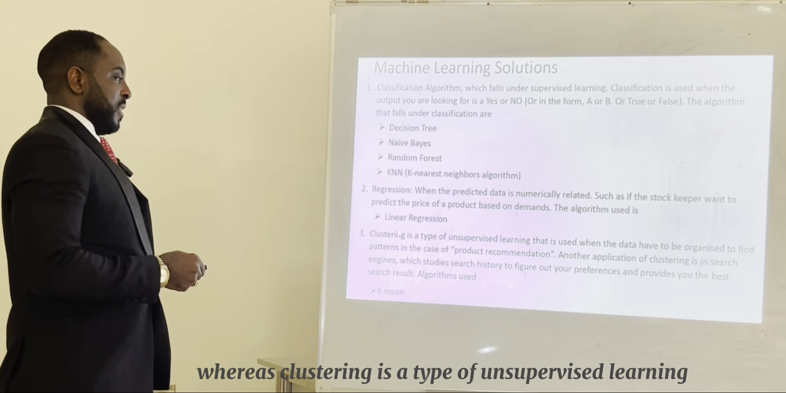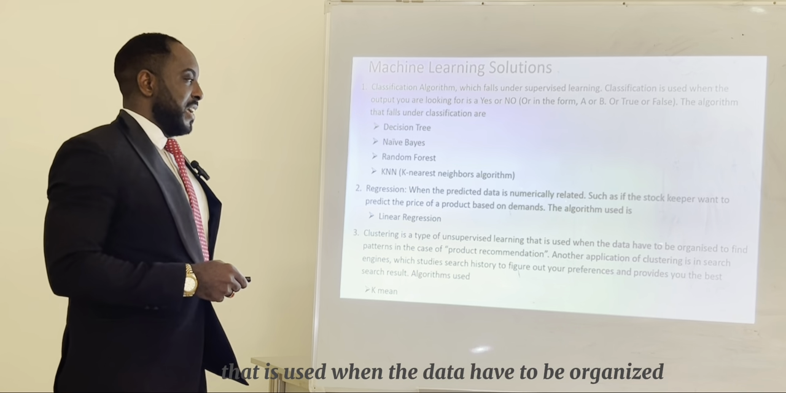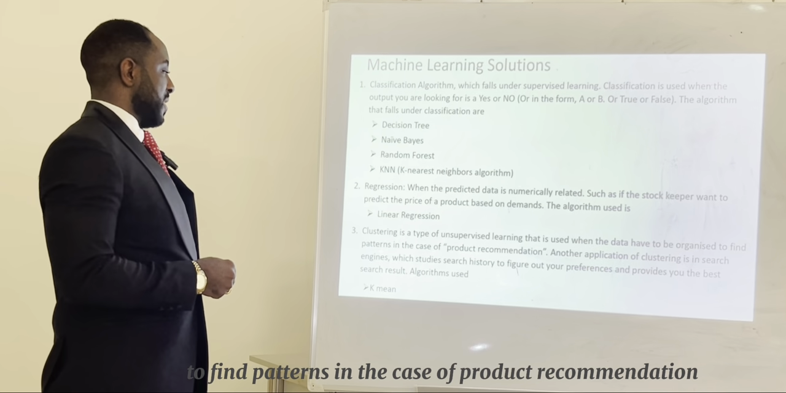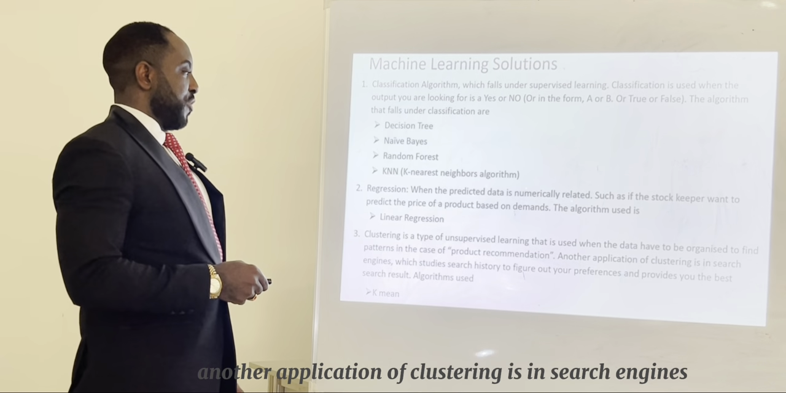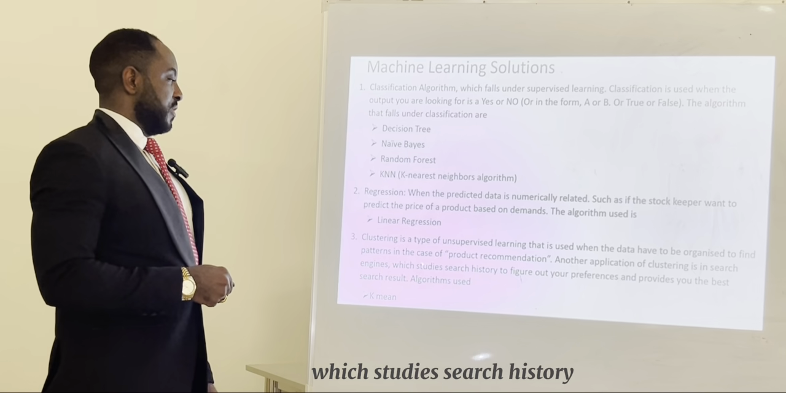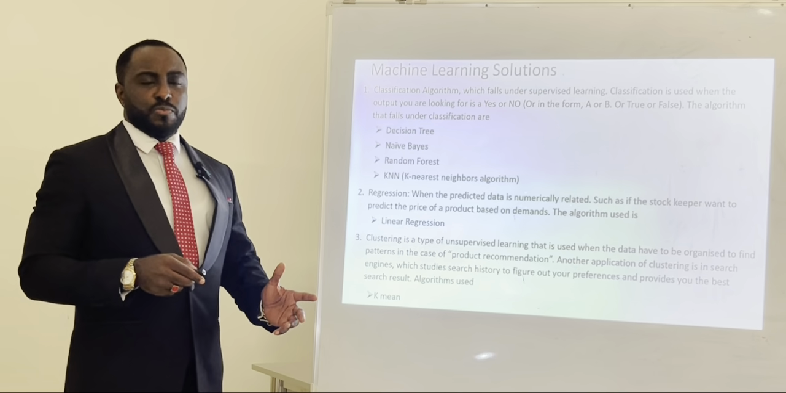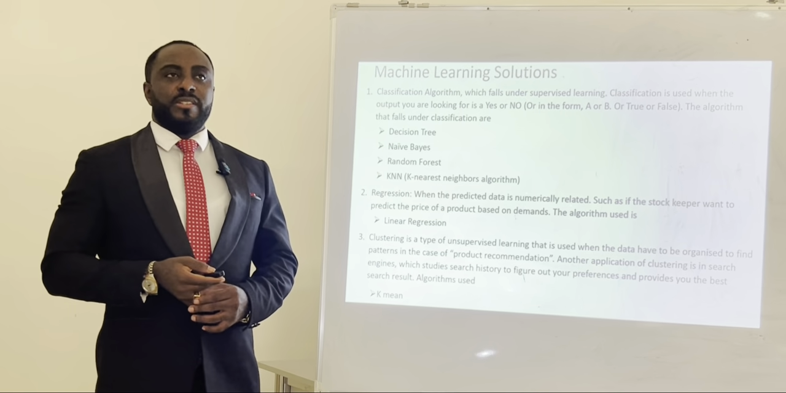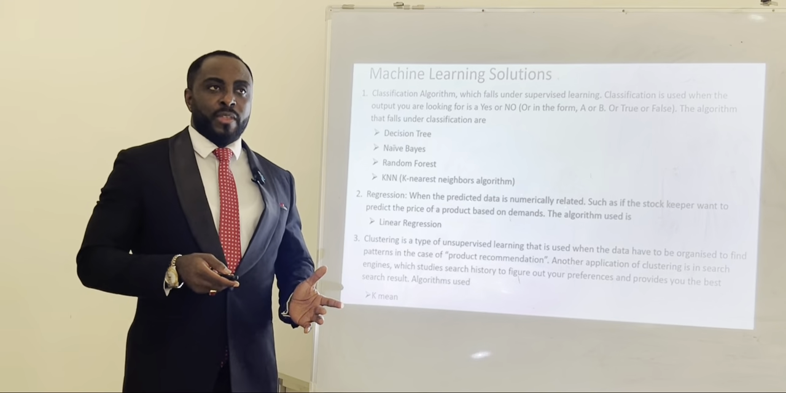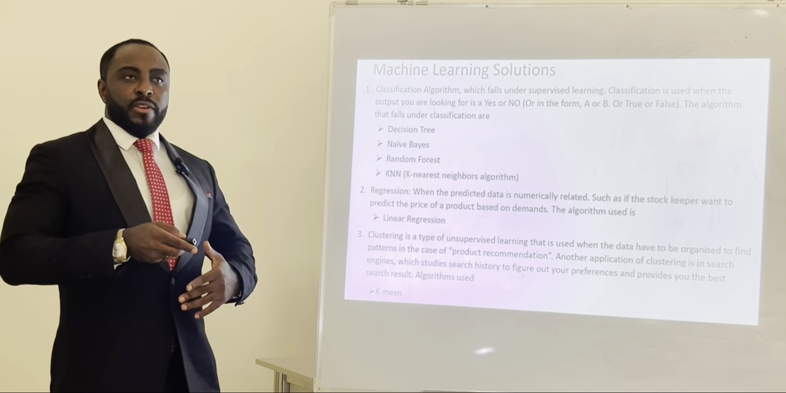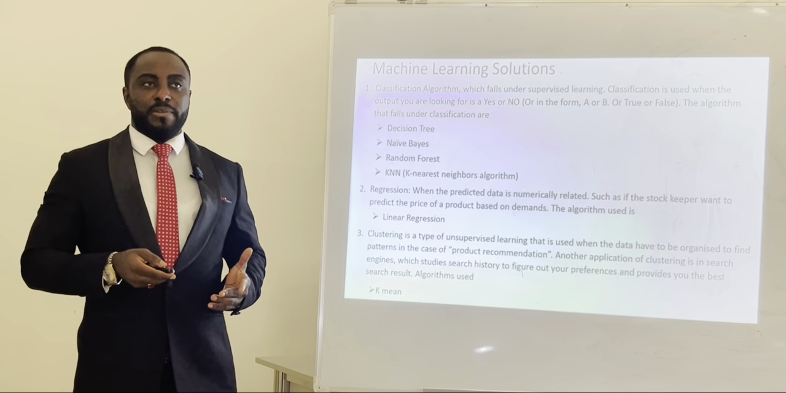Whereas clustering is a type of unsupervised learning that is used when the data has to be organized to find patterns. In the case of product recommendation, another application of clustering is in search engines, which study search history to figure out your preference. Most of us have an Instagram page. You're just searching for a vendor that sells hair, let's say human hair. And before you even know, you can now see some other vendors. It happens to a lot of us many times on Instagram.